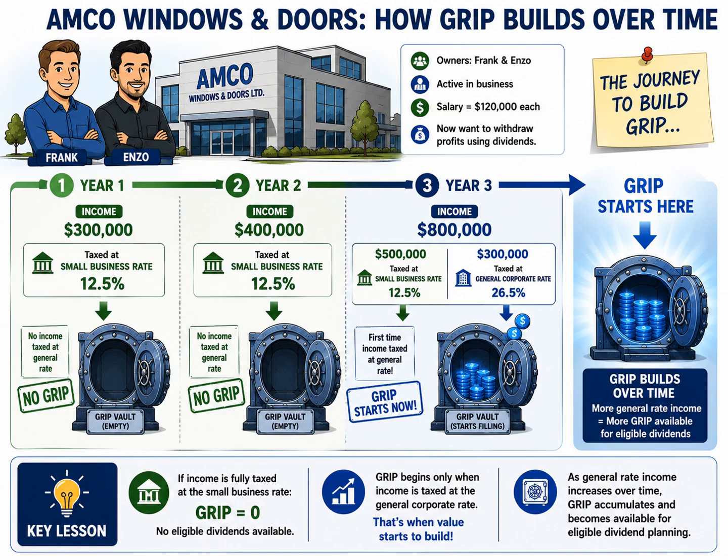The key lesson from this slide is simple. If all of a corporation's income is taxed at the small business rate, GRIP remains 0 and no eligible dividends can be paid. But once income begins to be taxed at the general corporate rate, GRIP starts accumulating and creates valuable eligible dividend capacity for future tax planning. In the next slide, we'll calculate exactly how much GRIP Amco created in year 3 and determine how much eligible dividend the corporation can actually pay.